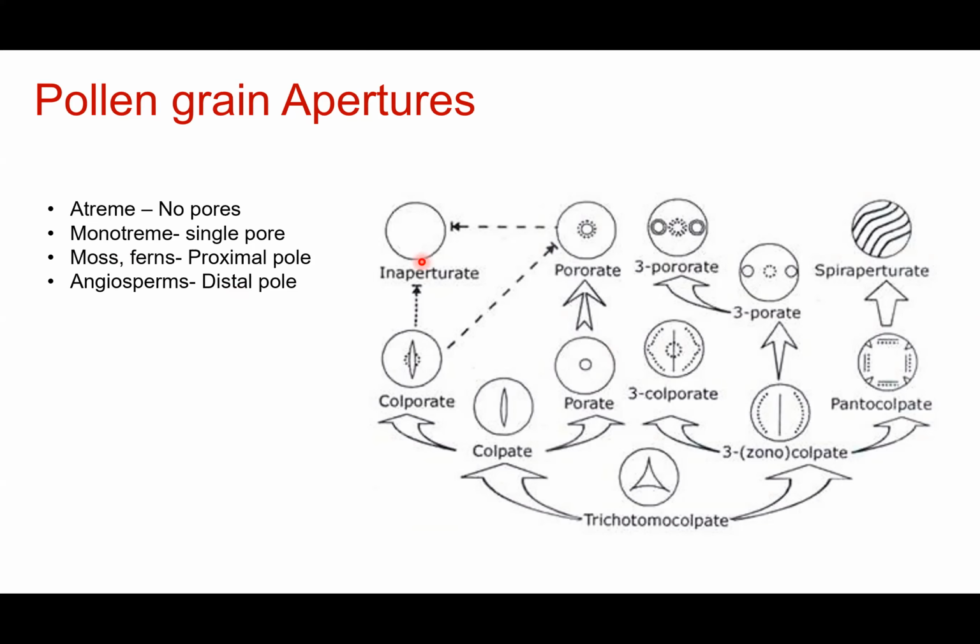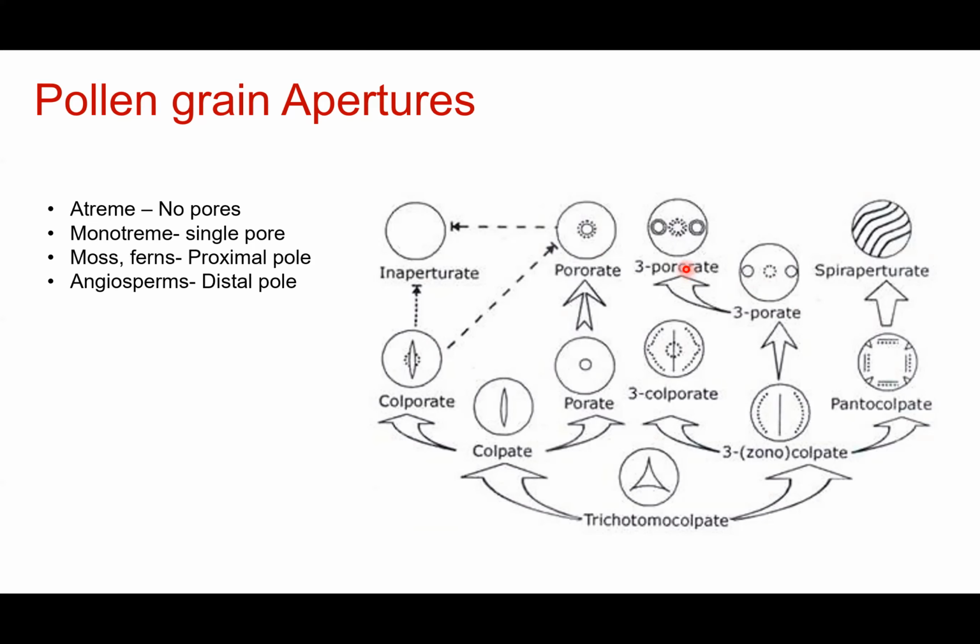If you have a pore and surrounding that you have some patterns like this, it is known as pororate. If there is no pattern, it is porate. If you have an oval shaped, lens shaped pore, it is colpate. And if around that lens shape you have a pattern, it is colporate. Then if you have three pores, it is triporate. If there is a pattern also, then triporo-rate.